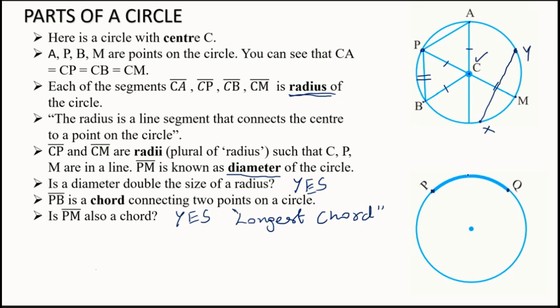The curve joining them, or the portion of this circle between P and Q, this portion is called an arc. Remember children, an arc is a portion of a circle.